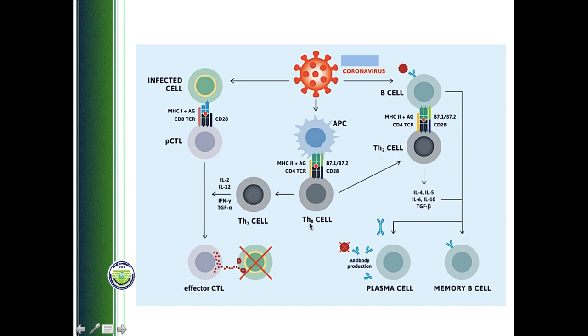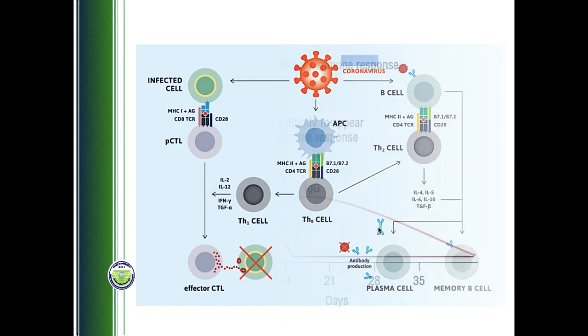Now these T helper cells can either activate the effector CTL cells which we have seen earlier, or they can activate another subpopulation of helper cells, and thereby ultimately they will activate what we call the B lymphocytes or B cells. Once these B cells are activated, they are transformed into another kind of cell. Their population is increased, what we call clonal propagation, and this transformed increased population of cells, what we call plasma cells, will produce the specific antibodies.